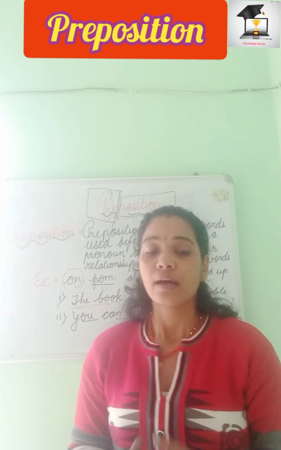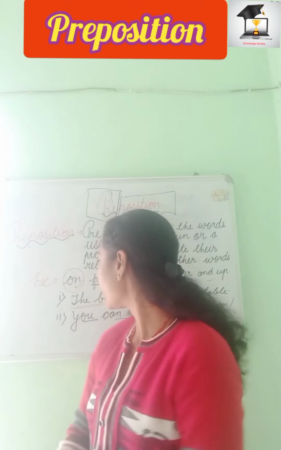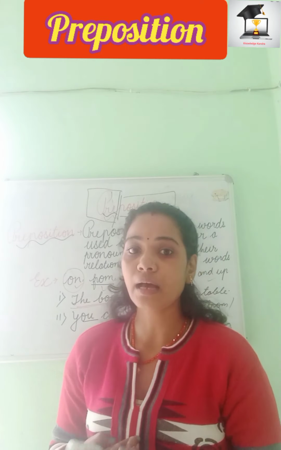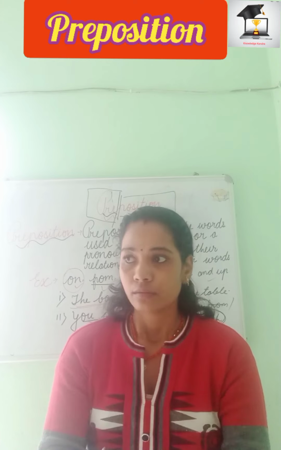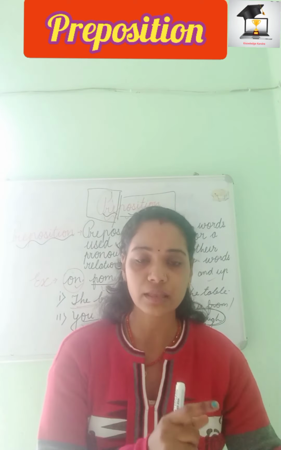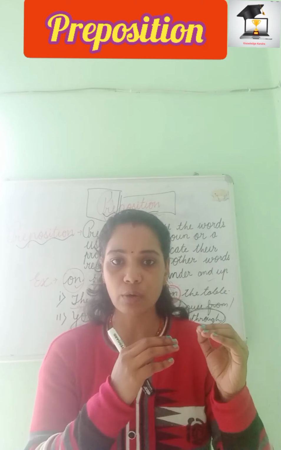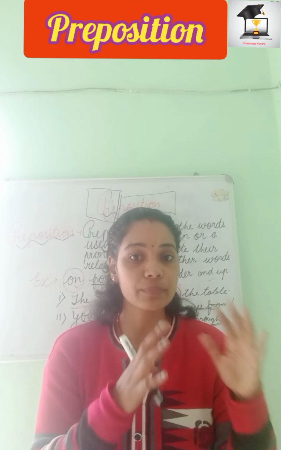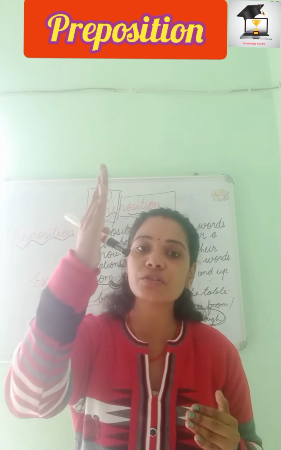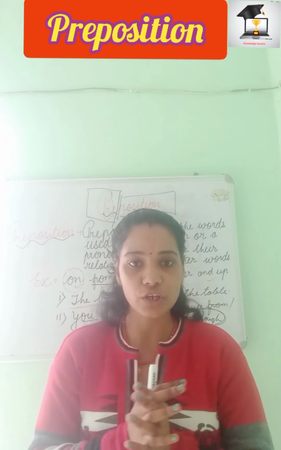If you go ahead with the next example, like I have written here, up. So he is climbing up. He is climbing up the stairs. Stair is a noun here. Up is a preposition I have used before the noun. And climbing up, now up here is showing direction. Where is he climbing? He is climbing up the stairs. So direction is explained.